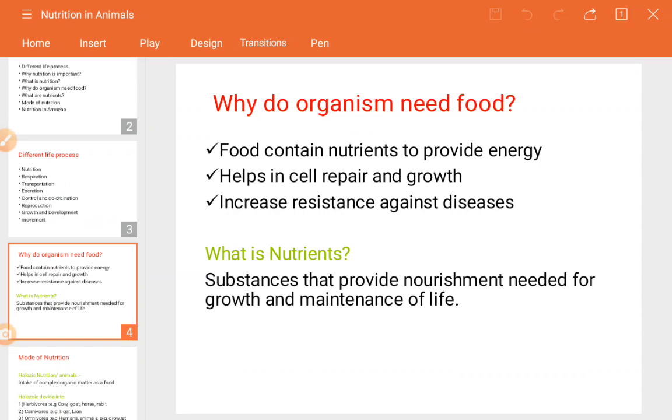Then next, what are nutrients? As we have seen in plants, it is a definition: the substances that provide the nourishment needed for the growth and maintenance of life. Nourishment means proper nutrition, needed for growth and development. Next is the maintenance of life.